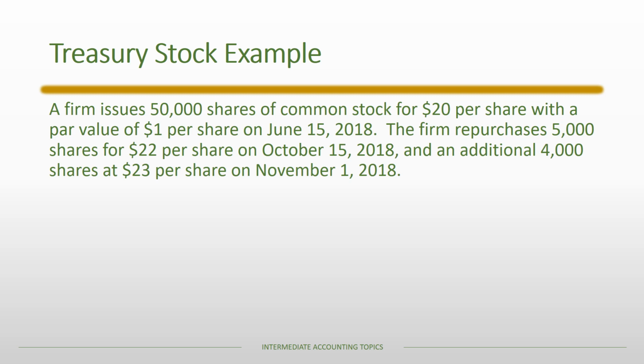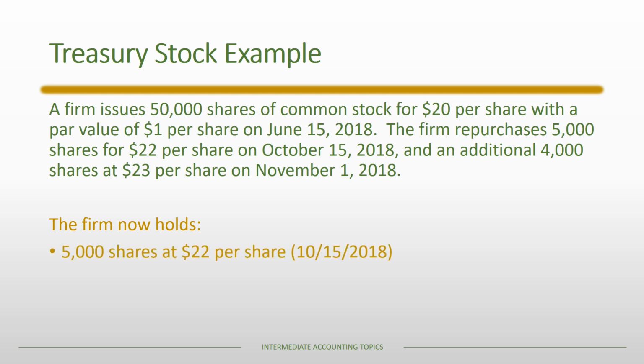The important thing here is to think about what situation we are in once these repurchases happen. And really what you have to think about is layers, sort of like when you deal with inventory. When we have treasury stock, we hold those shares in certain layers. We have one layer of 5,000 shares at $22 per share, and those are the oldest shares.